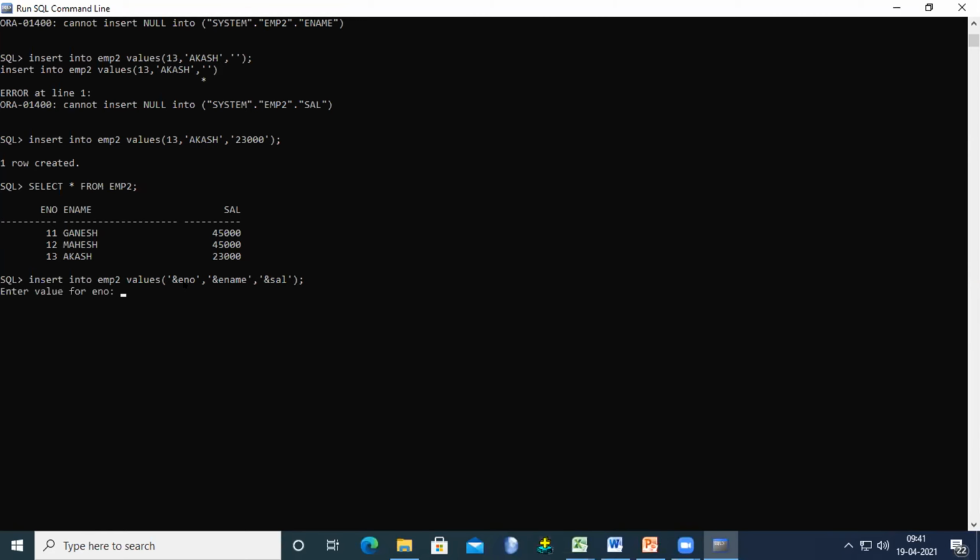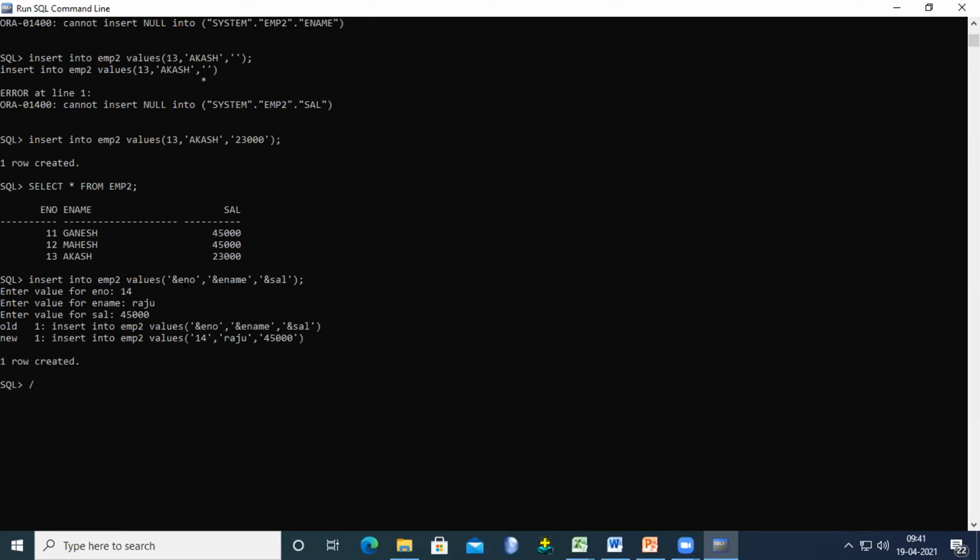So what is the employee number? For example, here I'm giving 14. So what is the name? For example, Raju. Okay. So salary 45,000. One row is created. So how are we executing the previous command? By using slash. If you give the slash, then it will run the previous command.